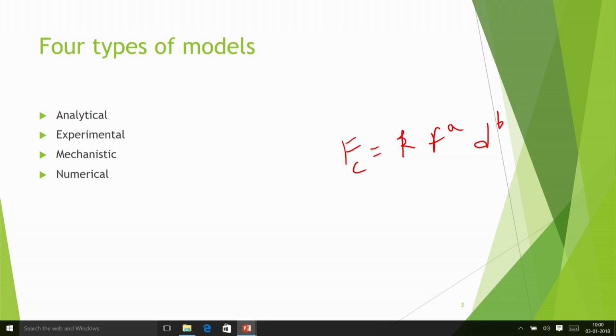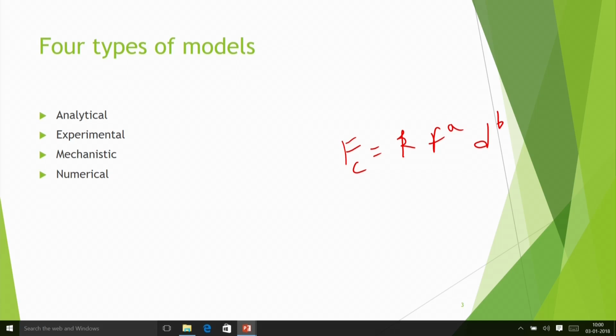And then if there are multiple cutting edges, or the cutting edge is in helical form, that type of thing also can be done by a transformation process. We can find out the aggregate effect. That means at one location I can make a simple model, orthogonal cutting, and then keep on adding these small contributions and properly transform to account for the angle of the helix. Then the fourth type of model is the numerical model.